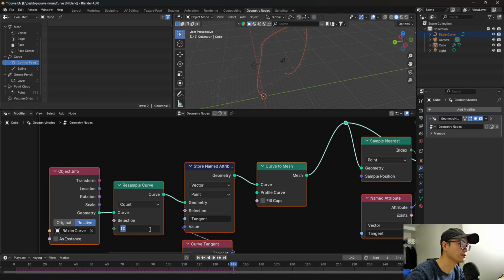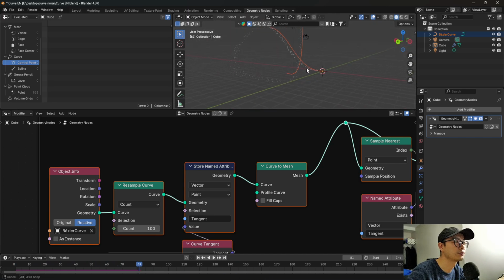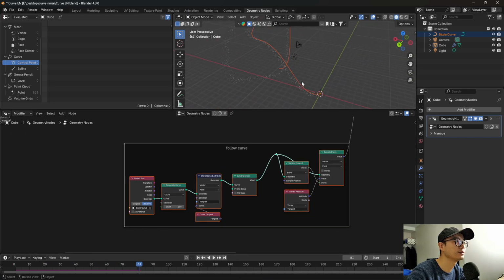So for sample curve here, we need to change it to like 100. The more resolution, the better. So see, then it's working better. And you may be wondering why it's changing like this. Because it's always sampling the curve. It's always sampling the nearest. So here, I think they sampled the curve here.